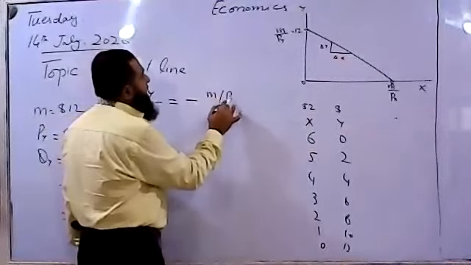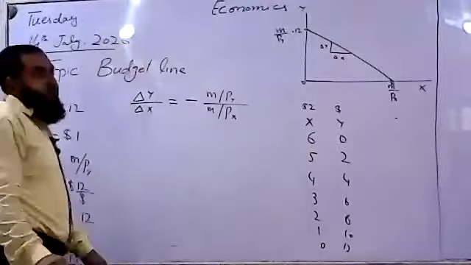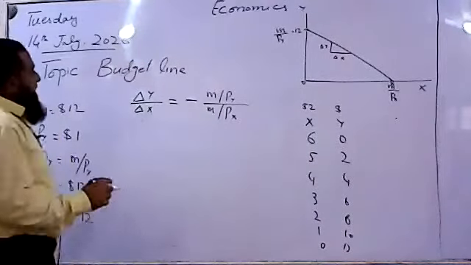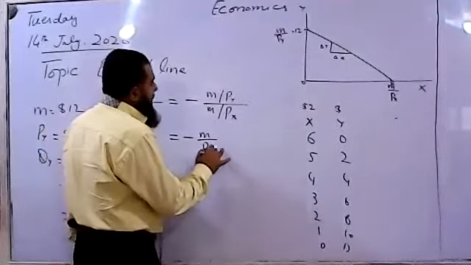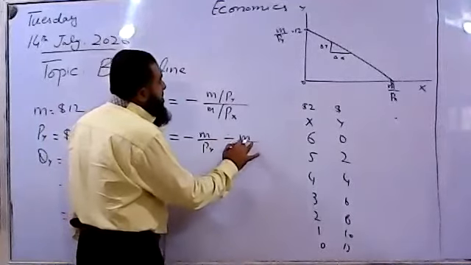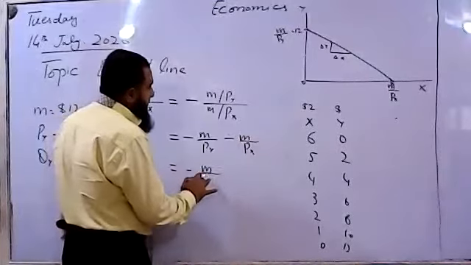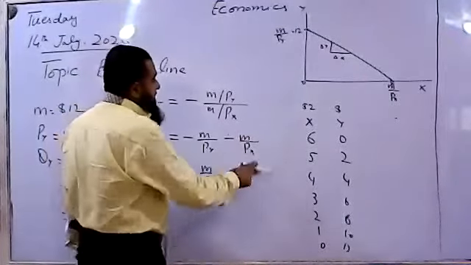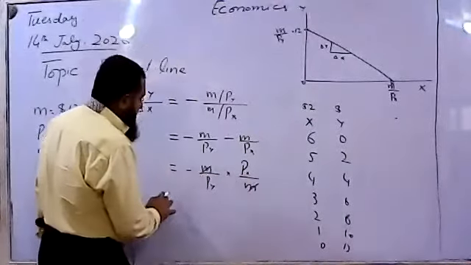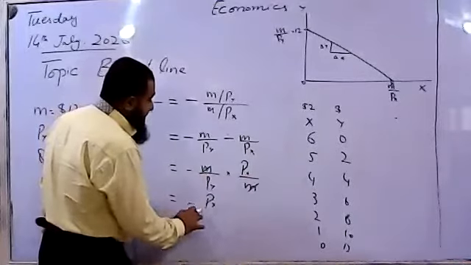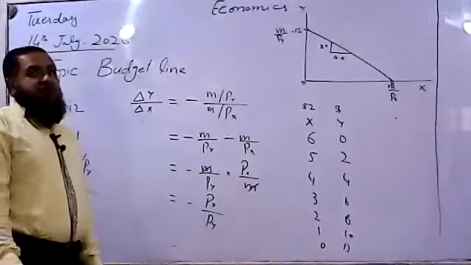Divide M over price of Y by M over price of X. So this is a double division, and I'm going to solve it for you. M over price of Y divided by M over price of X. If we put a multiplication sign, M over price of Y, this will be inverted now: price of X over M. Now M is cancelled out. What will be the slope or gradient of this budget line? This is the price ratio which is coming to us.